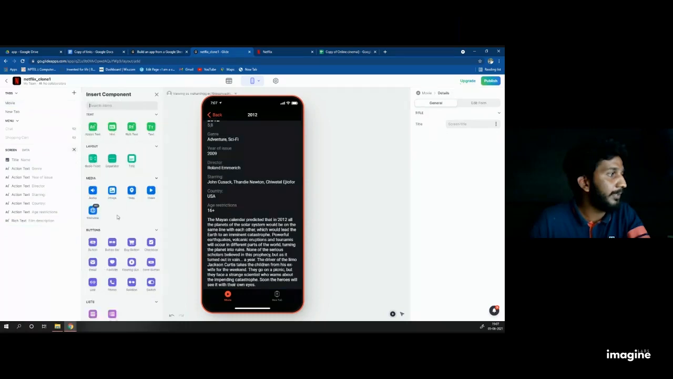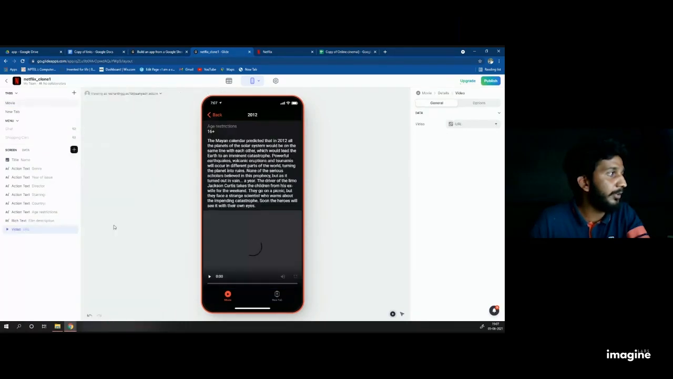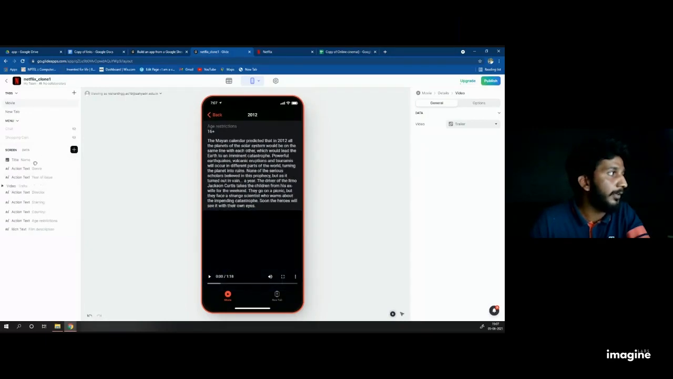Then click on the plus button in media. Add the video and check it out. The video is in the URL. It's not a proper database section. It should be in the trailer. Click on trailer and drag it before title.